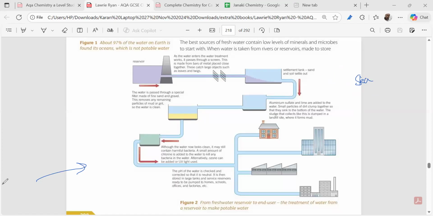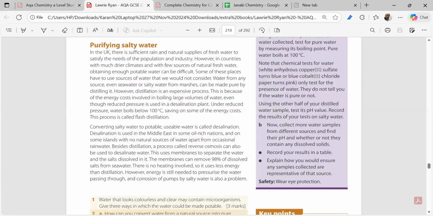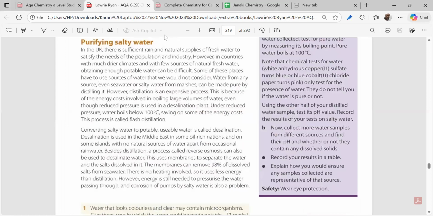When we see the seawater, right? Seawater contains salt, isn't it? NaCl plus water, right? So this is a very important part. We know that we have to somehow separate the salt or the NaCl. Simple, right? But you have to see what are the ways by which we can do it.